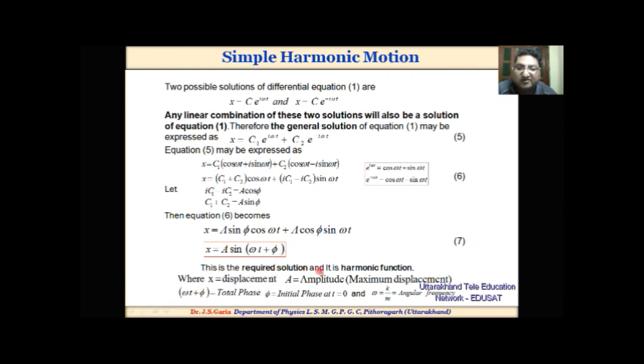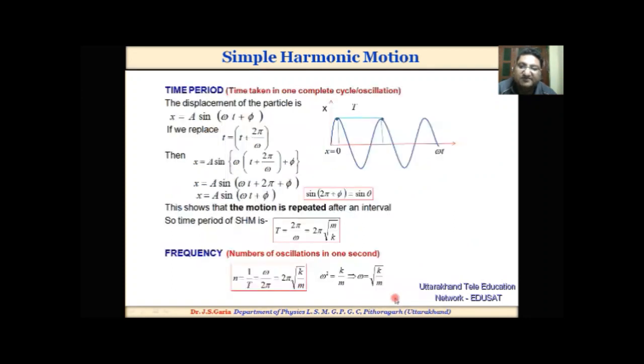This is the required solution and it is a harmonic function, where x is the displacement, a is the amplitude, omega t plus phi is the total phase, phi is the initial phase at t equal to 0, and omega is equal to square root of k by m, the angular frequency. Time period means time taken in one complete cycle of oscillation.